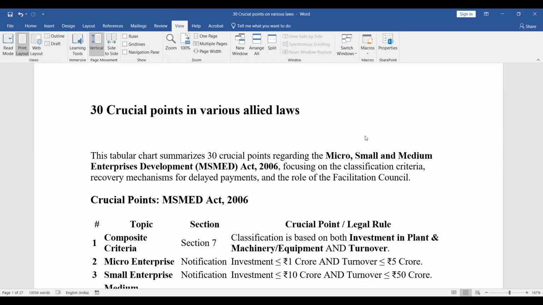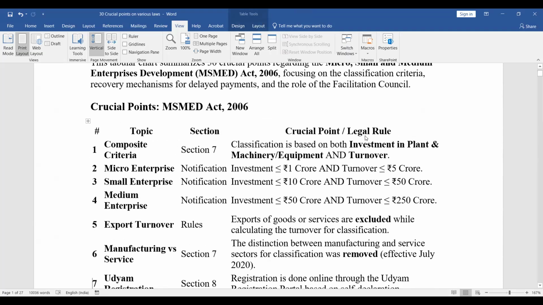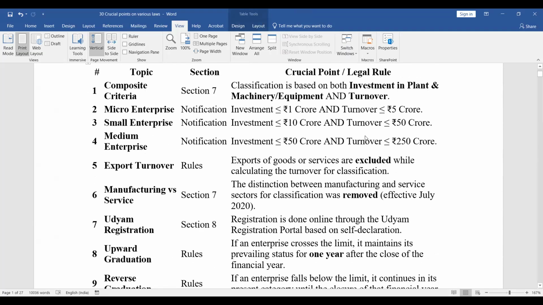I have already given you the detailed PPT on MSME. So what are the main points you have to remember in this? Number one is that earlier there was a separate criteria, but now there is a composite criteria. And what is that composite criteria? Here, if any enterprise is classified as MSME, we have to see both the things: investment in plant and machinery or equipment and turnover.